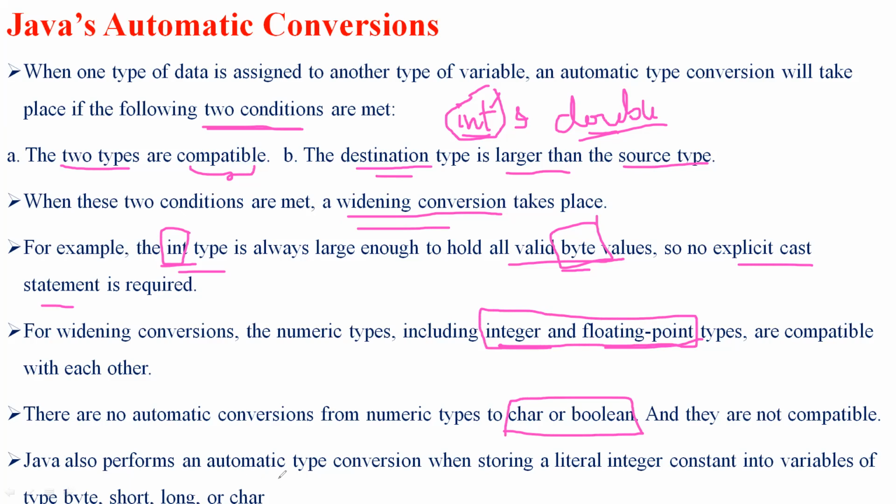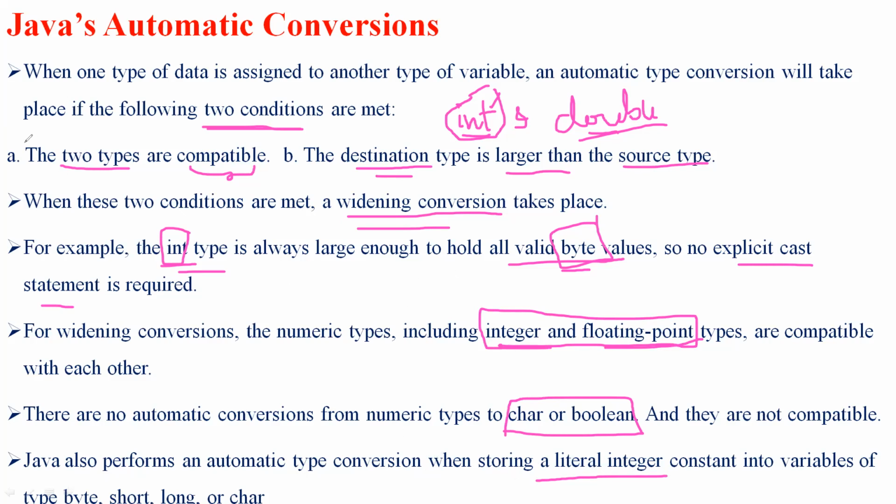Java also performs an automatic conversion when storing a literal integer constant into a variable of type byte, short, long, or char. Since an integer constant has a larger range compared to byte, short, long, or char, Java will perform an automatic conversion of this integer literal into a byte, short, long, or char. So this is about automatic conversion.